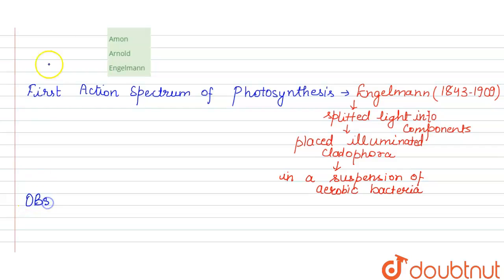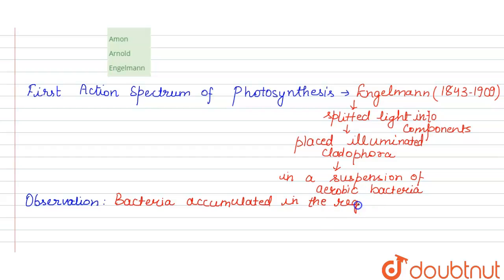The observation made by Engelmann after this experiment was that the aerobic bacteria accumulated in the region of blue and red light of the split spectrum.